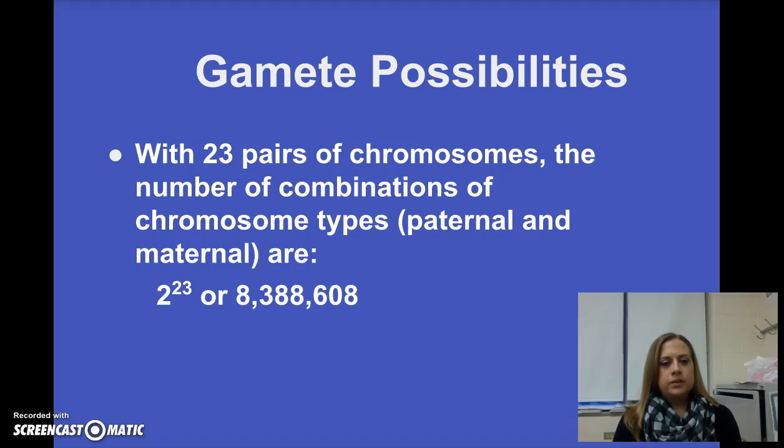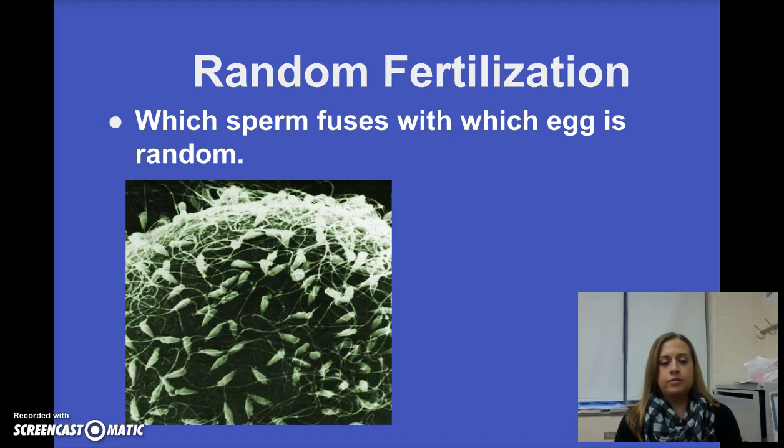So gamete possibilities: since we have 23 pairs of chromosomes, the number of combination types is going to be pretty high. It's going to be 2 to the 23rd, or over 8,388,000. So we have lots of different possibilities here when we talk about how many chromosome pairs we actually have.